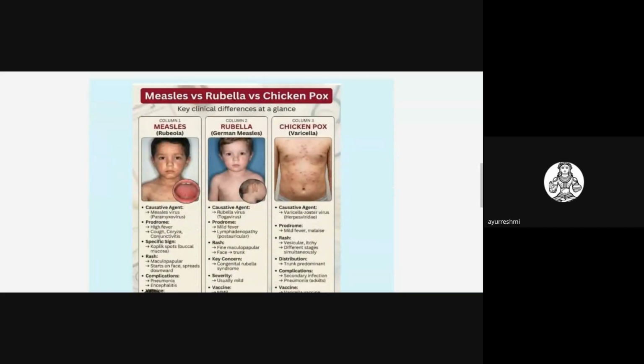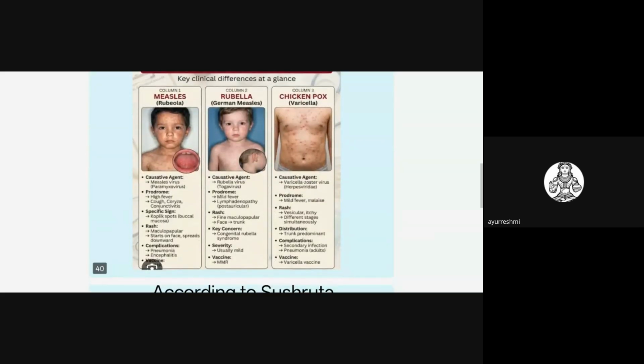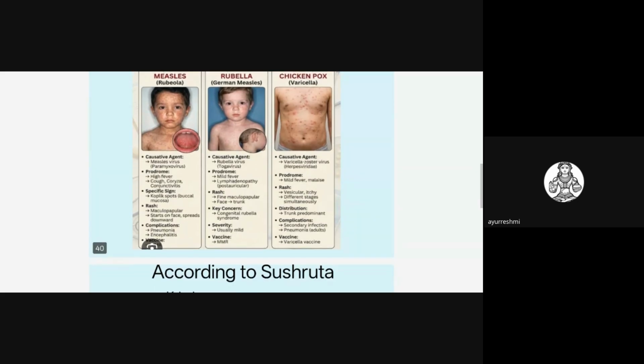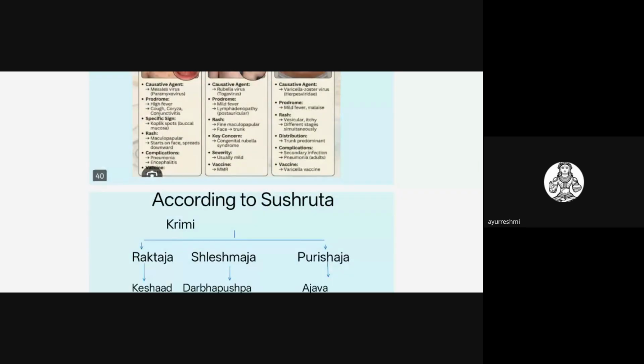Measles clinical features and causative factors, you all know this. Measles is caused by a paramyxovirus, coryza symptoms will be there, and Koplik spots are a very important sign of measles. Chicken pox is commonly caused by the varicella zoster virus, and flea-bite-like features will be there. Those things you should go through.